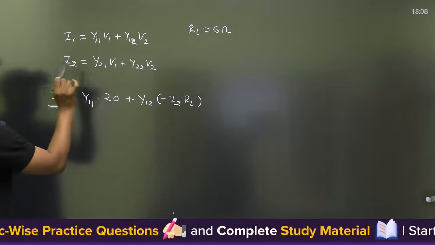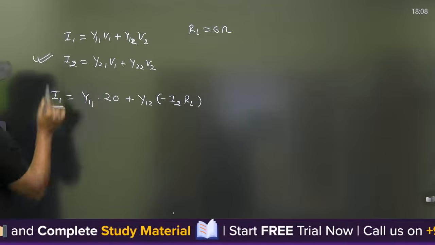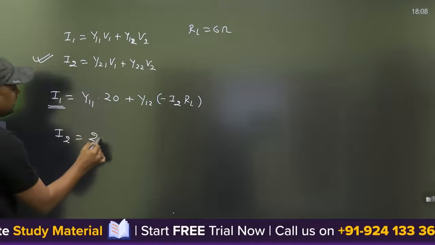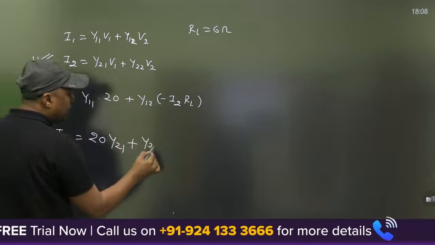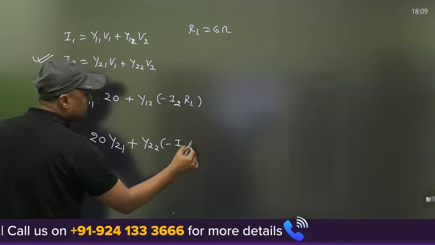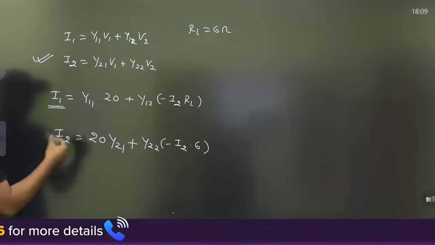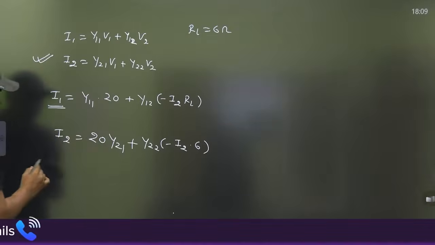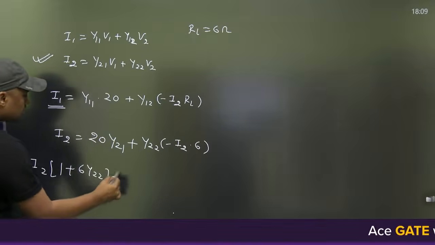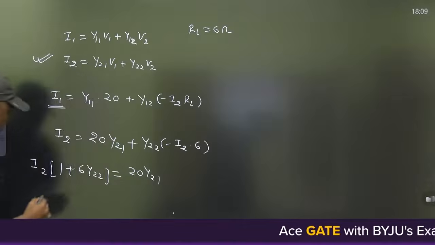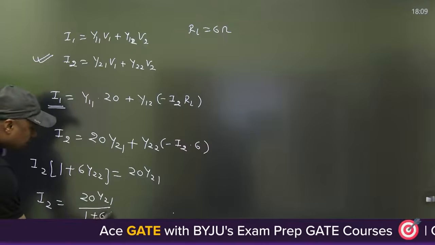Now directly you can also use this equation, because we want to find I2. So I2 is equal to 20 times Y21, we have the value of Y21, plus Y22, we have the value, and you can put minus I2 into RL, that is 6. From this directly you can find I2, and then you can find the power. This will become I2 times 1 plus 6 Y22 is equal to 20 times Y21. So I2 is equal to 20 Y21 upon 1 plus 6 Y22.